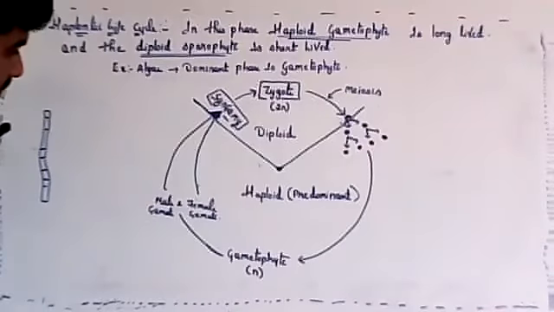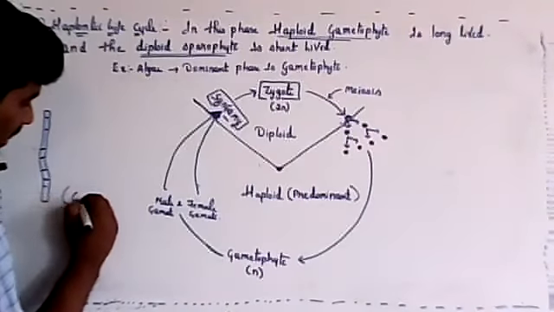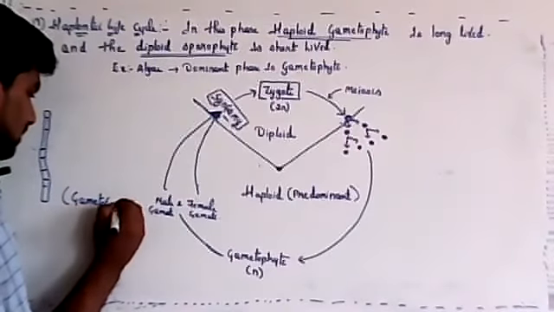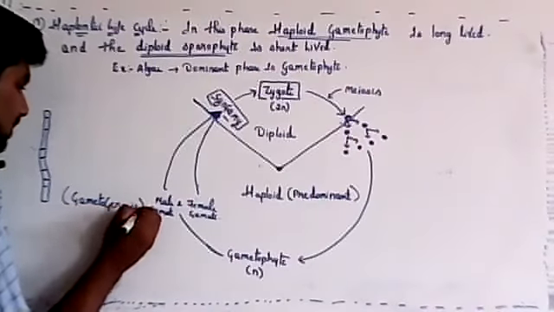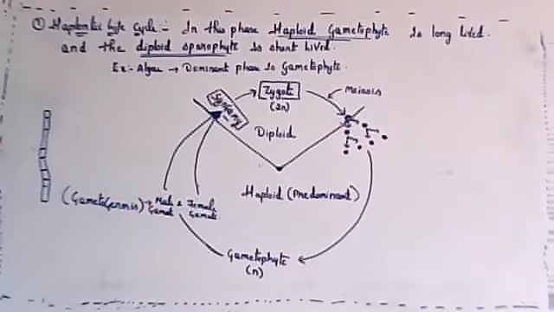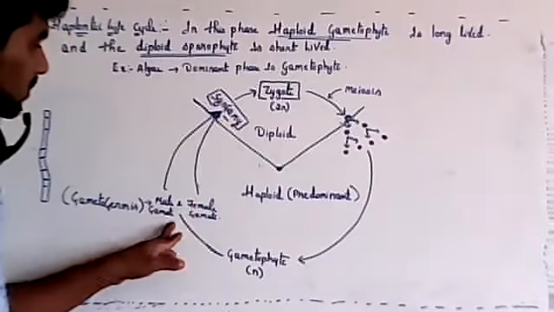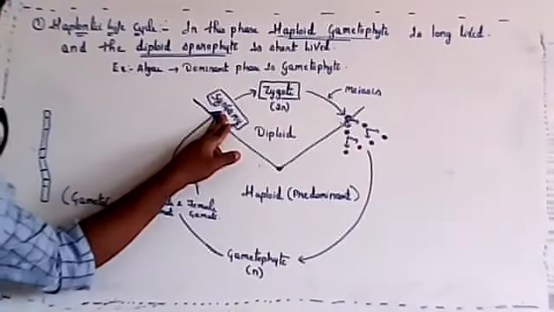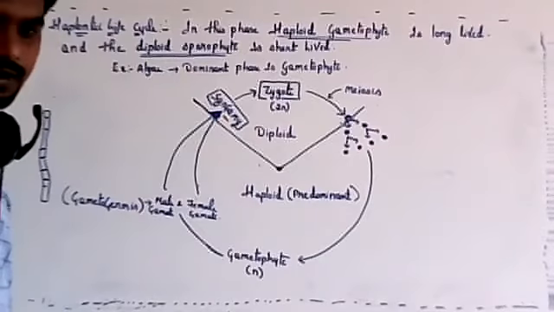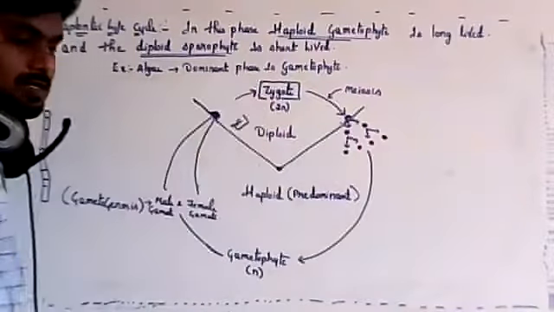The formation of male and female gametes is known as gametogenesis. Gametogenesis will occur and there will be formation of male gamete and female gamete. Both will fuse, and the fusion of male and female gamete is known as syngamy.